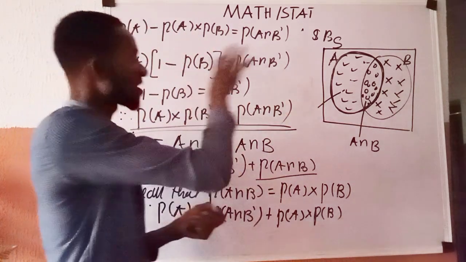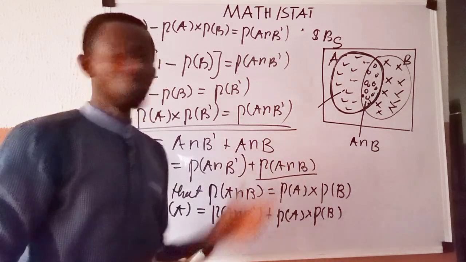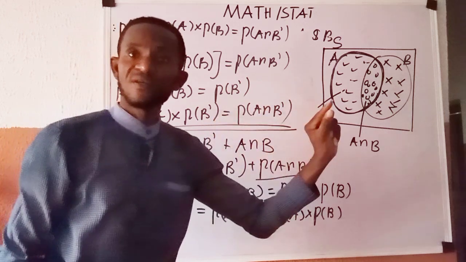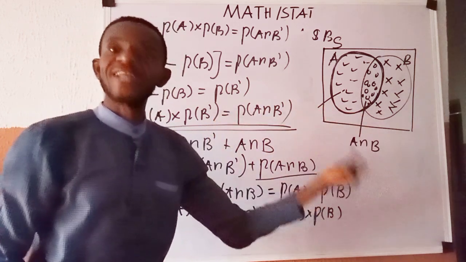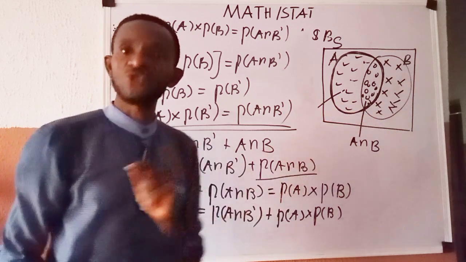So permit me to clean the board and then showcase one example. Do remember that this third condition says, if A and B are independent, then A and B complement are equally independent. We should show that.